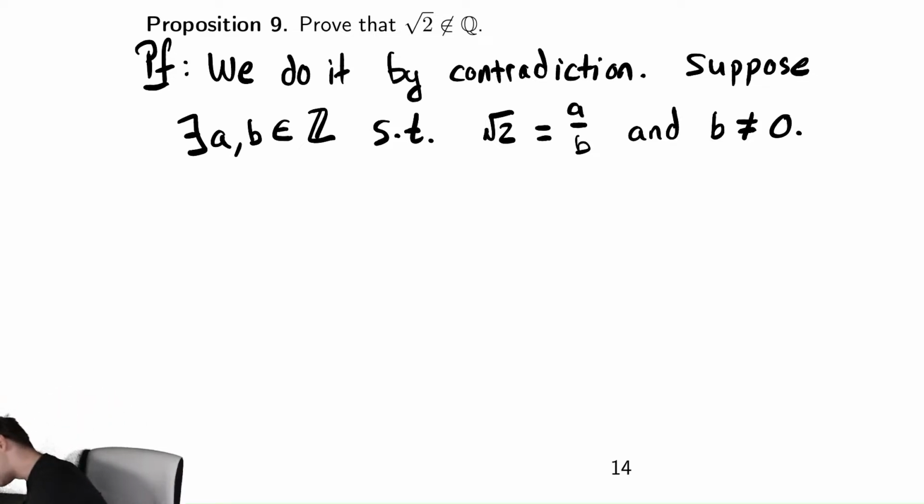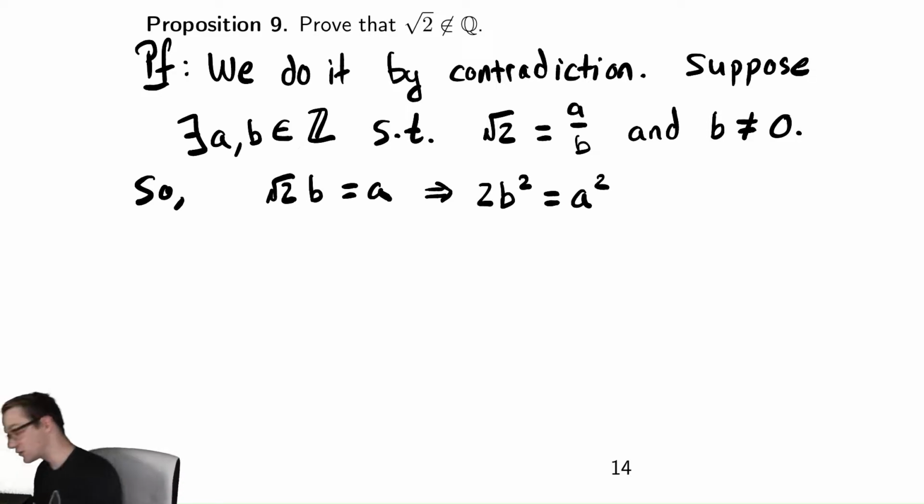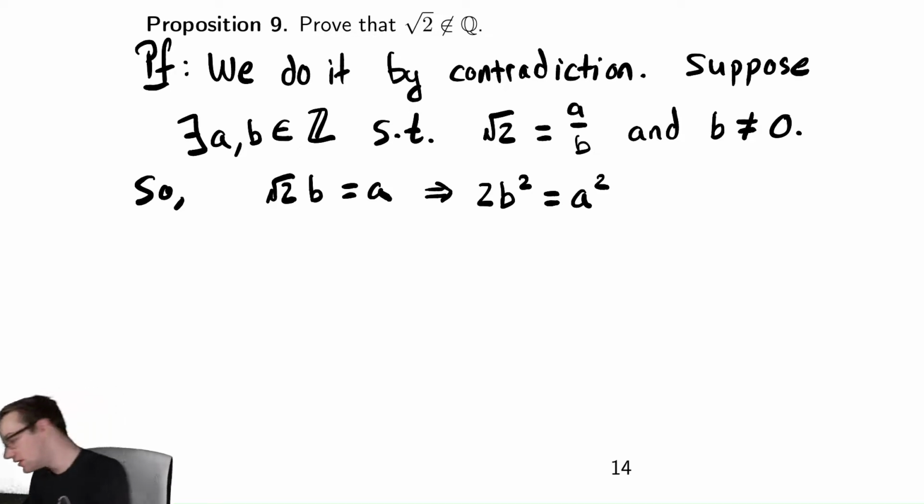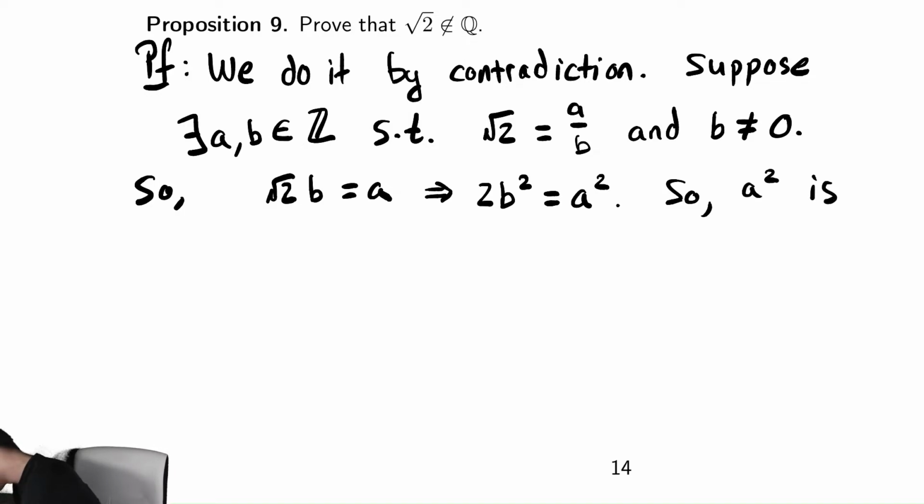I'm going to multiply by b on both sides of that equation. So we get root 2 times b is equal to a. And then we are going to square both sides, and that gives us 2b squared is equal to a squared. And if you look at this, we have a squared is equal to 2 times b squared. That tells us that a squared must be even. So, a squared is even. Therefore, we know that a is even from one of our propositions we proved before.